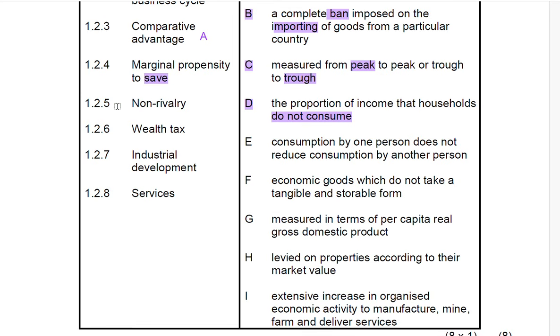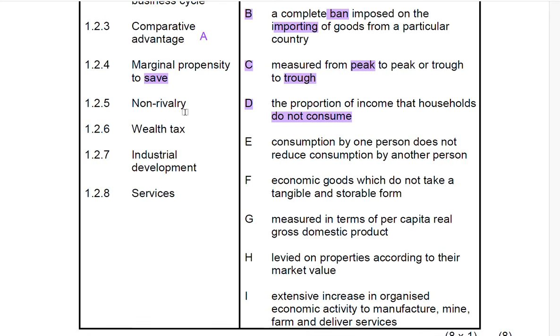Then 1.2.5, it is non-rivalry. So what is non-rivalry? It is consumption by one person does not reduce the consumption by another person.